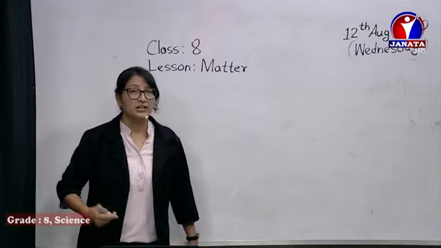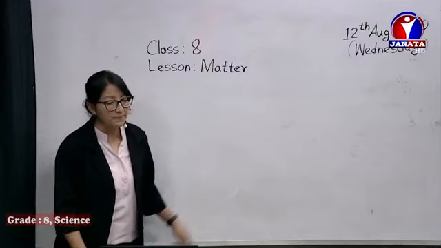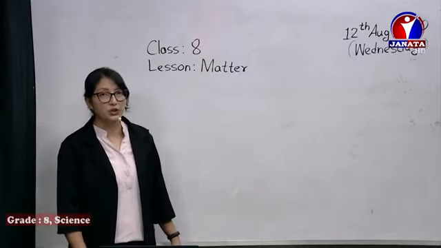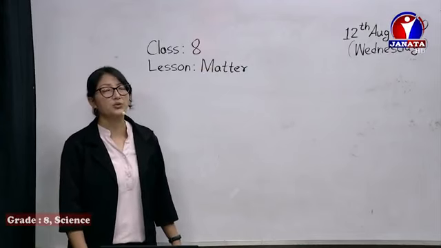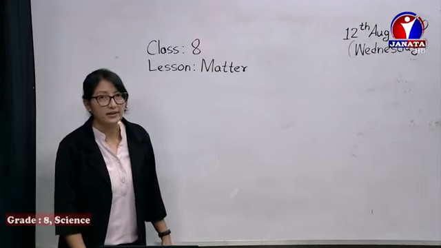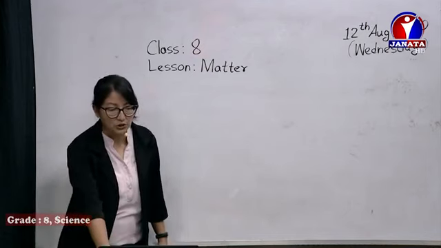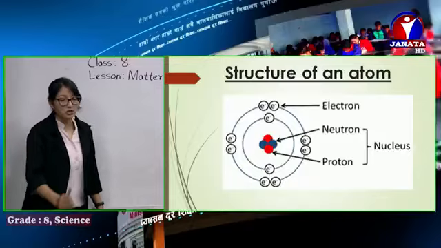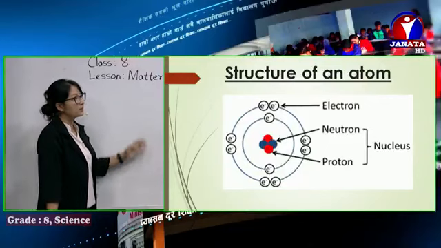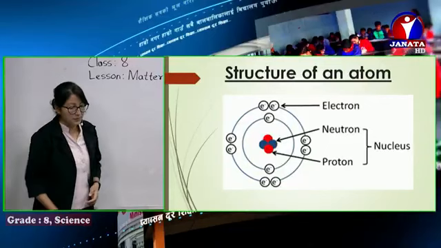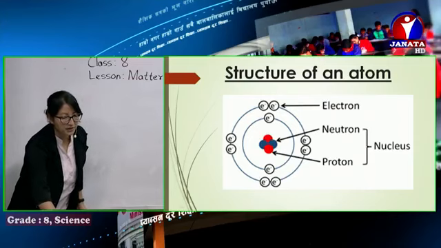You can just check here. The three subatomic particles present in an atom are protons, electrons, and neutrons. So you can see the structure of an atom here. The protons and neutrons are present at the center, in the nucleus.